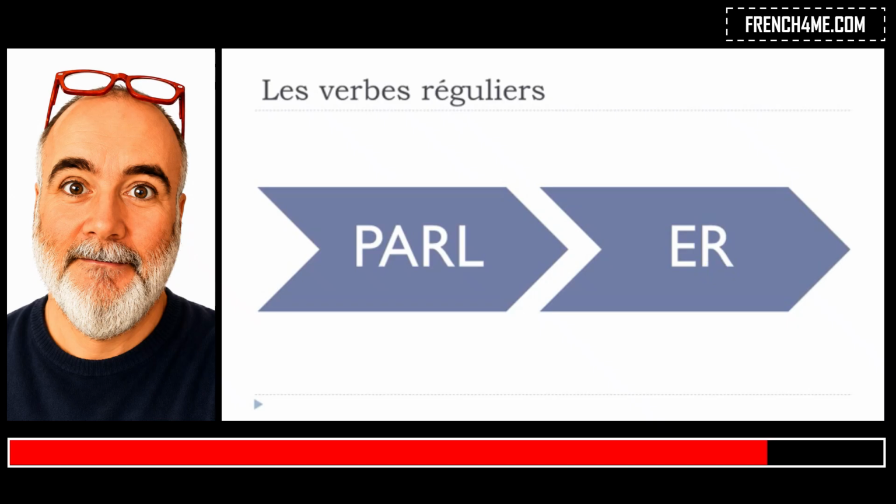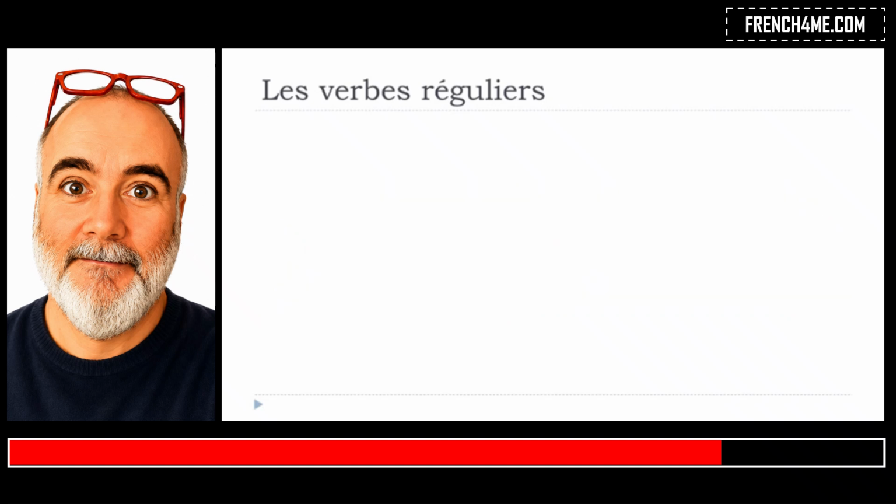In French, we've got three groups, okay? The two first are regular, and the last one, the third one, is irregular. So this is one verb ending with er. It does mean that it belongs to the first group, and it won't be tricky or so difficult to conjugate. So we'll see together how to conjugate these verbs.